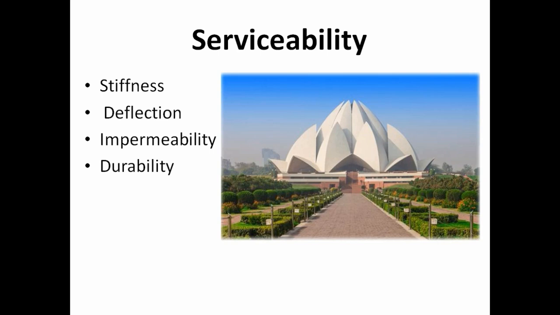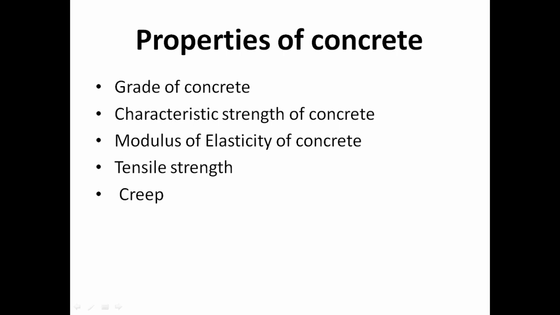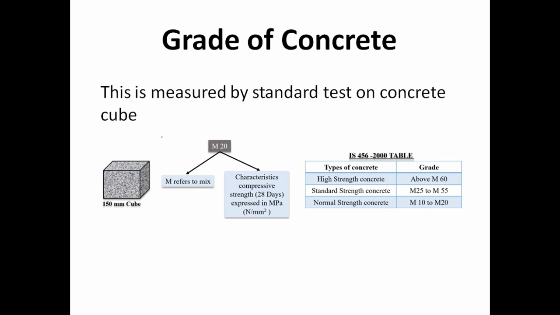Finally, what you are designing should be serviceable. It should have a long life. The structure should be durable in different types of environmental conditions. Serviceability basically consists of stiffness, deflection, impermeability, and durability. So next, what are the properties of concrete? I will explain properties of concrete like grade, characteristic strength, modulus of elasticity, tensile strength, creep, etc.